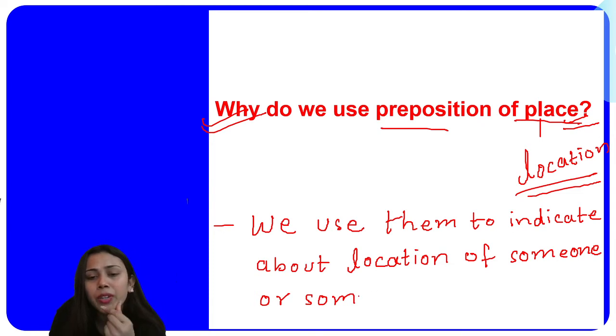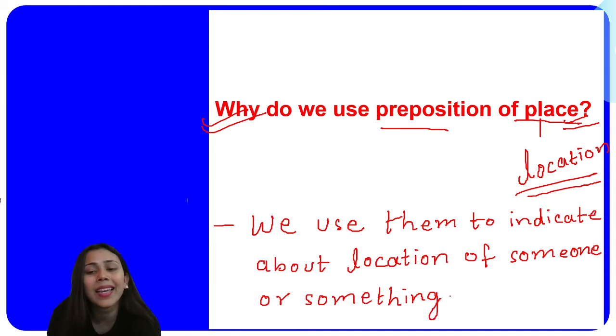Here I would like to give you examples. Someone or something means, now what if you have to know about my position? What if you have to know about my location? Where exactly I'm located? What if you ask me about my location? Here, I will have to use a preposition to indicate to you the location of me, where I am located, right?